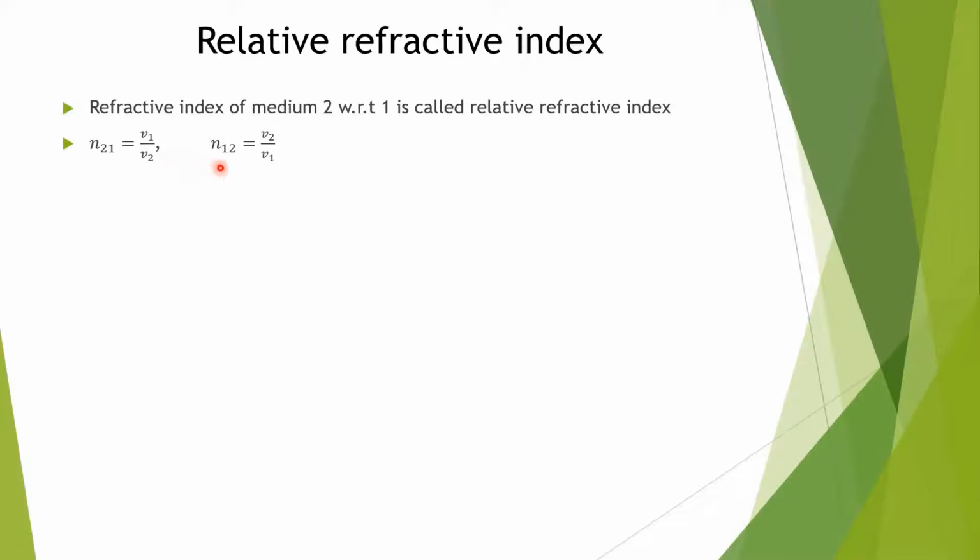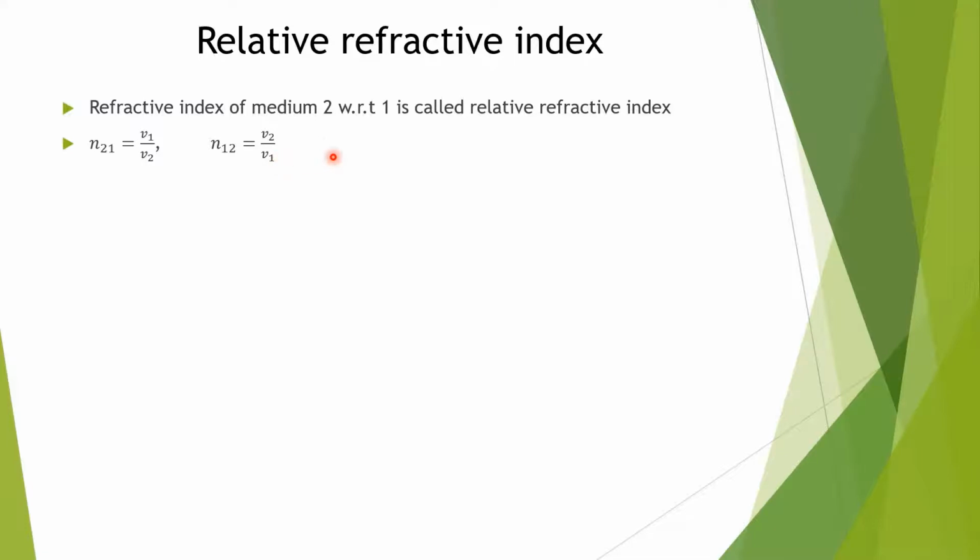If we take the reciprocal, light enters from medium 2 to medium 1, and it is the velocity of light in the second medium over the velocity of light in the first medium.